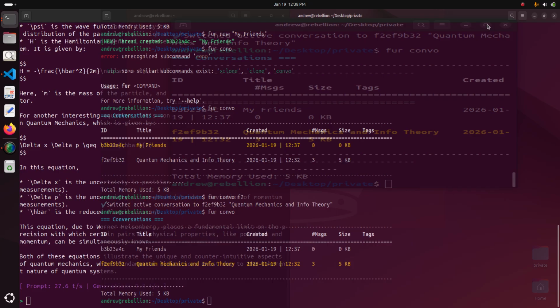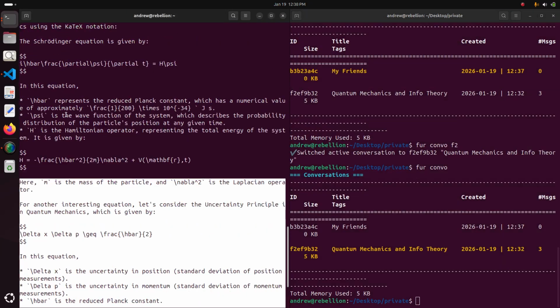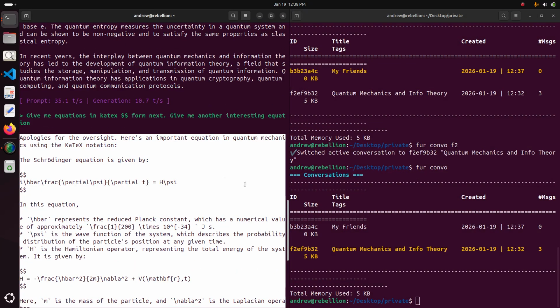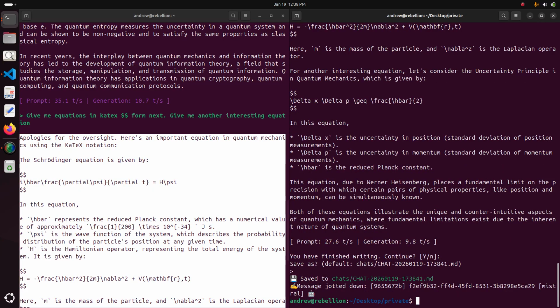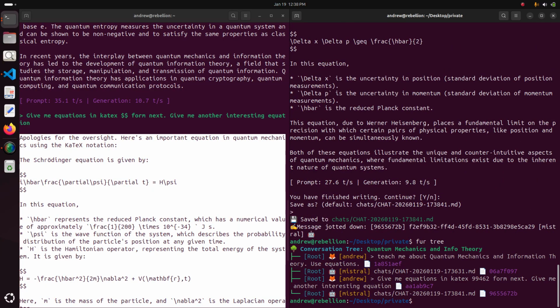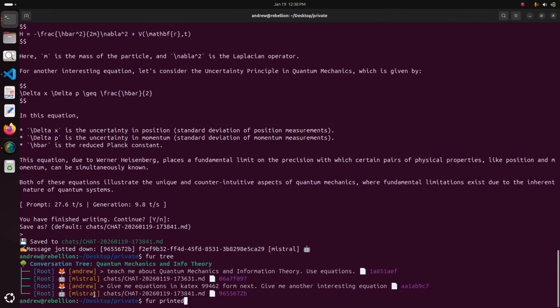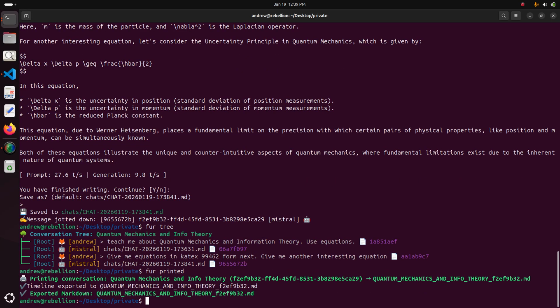Okay. And we can continue the conversation and we can just copy paste the last message and then type per chat Mistral again. V, Ctrl-Shift-P, we finish writing, continue, enter, done. Alright, so we type for 3. Now we have a longer conversation. And now we can also, if we want, print it. For printed will just export this full thing, which is a collection of markdown documents and short form messages, as a markdown file.